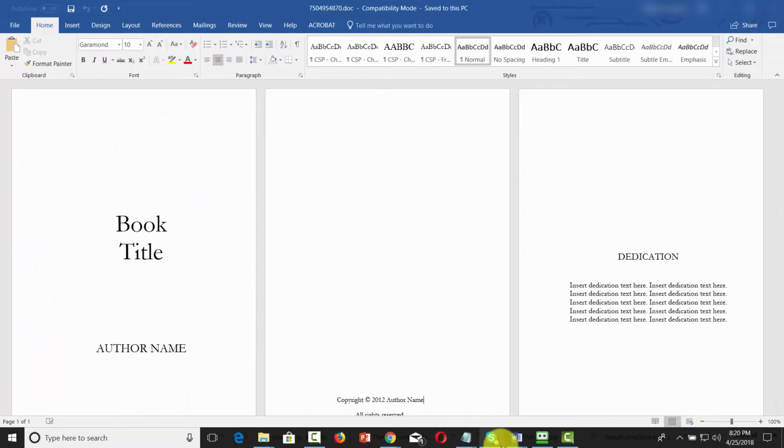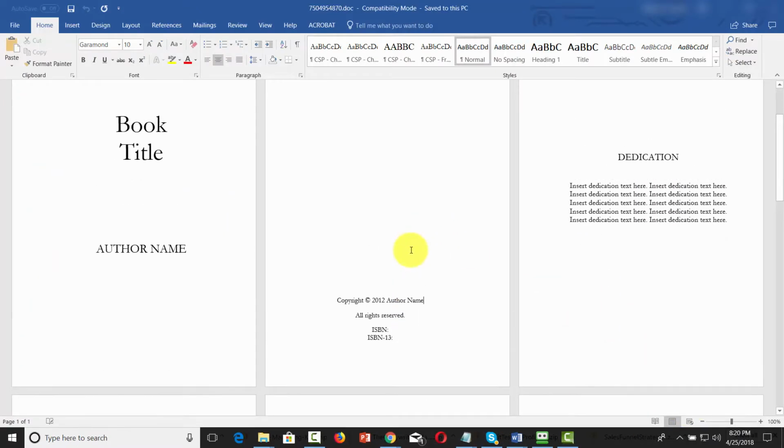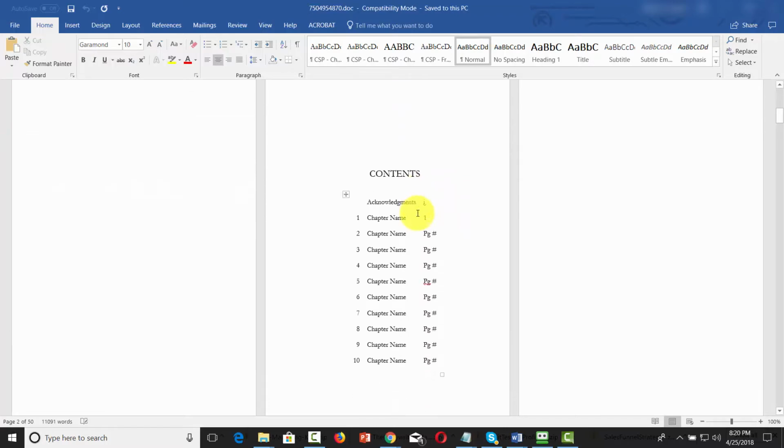What we can do then is begin to lay out our content by using the template that's already been given to us by KDP. Now, you are going to want to make sure that you go through and do some editing, or that you give it to someone to edit. However, you do have all of the formatting already done for you, so that all you have to do is begin to lay in your content.